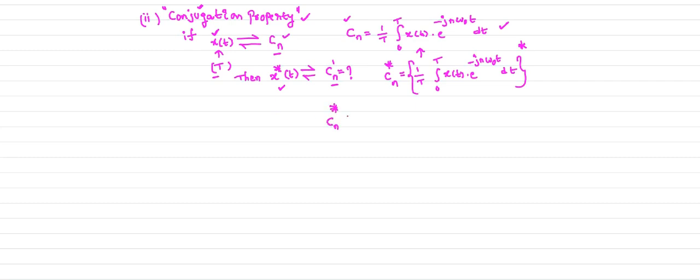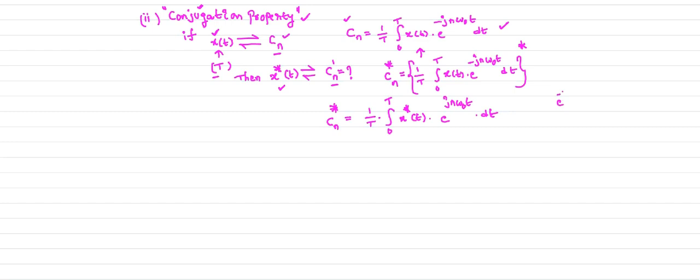Cn conjugate is equal to 1 by T integral 0 to T, the time period is the same, and taking the conjugate inside, x conjugate of t times the conjugate of e power minus jn omega naught t, so it is e power jn omega naught t dt. So that is the expression we got.